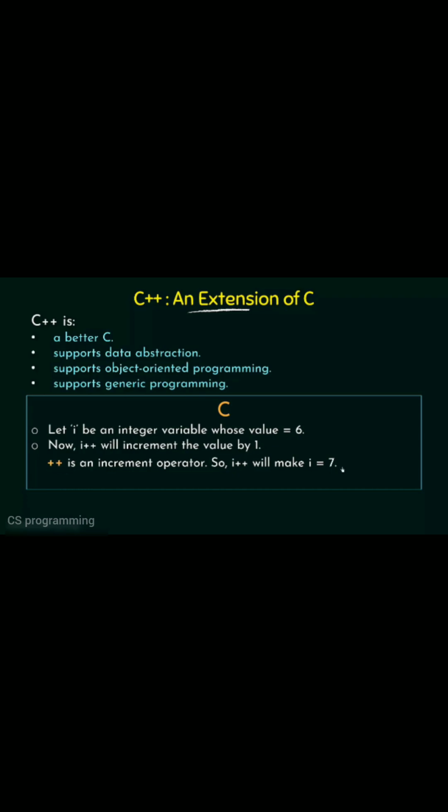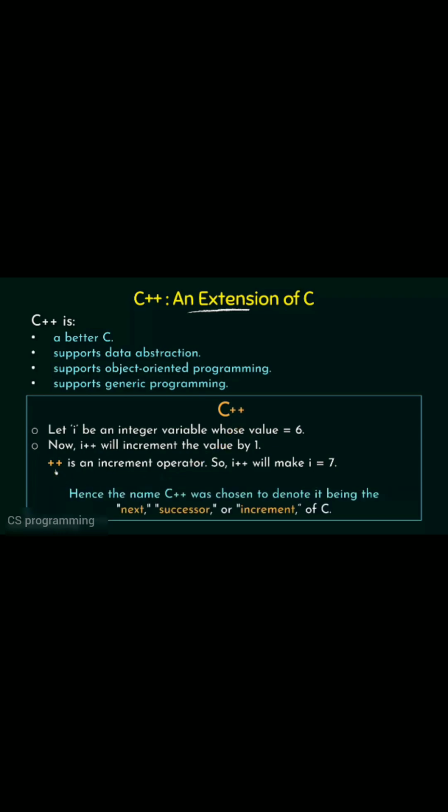So that is what the increment operator, or this plus plus operator, does. Now why are we discussing this? We are discussing this because I want to emphasize the fact that the term C++ was coined because of this particular reason. We saw that ++ is an increment operator, and because of that C++ was chosen to denote it being the next, or the successor, or increment of the C programming language. So we said that C++ is an extension of C, and the name C++ was chosen in order to denote that it is the next or the successor or an increment of the C programming language. That is why I wanted to discuss this small example, to tell you why this ++ is there after this C, making it C++.